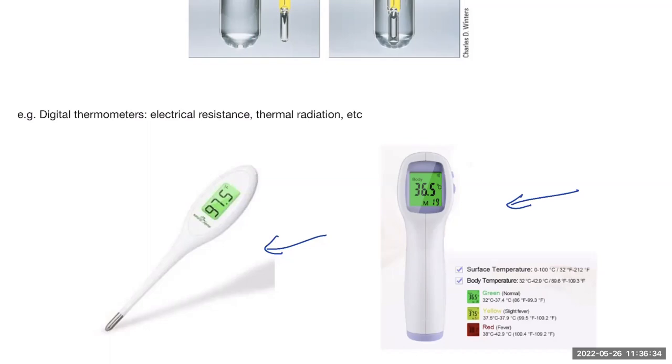Again, it's not a direct measurement of temperature. Okay, the one on the left, for example, how does it find this number of 97.5 Fahrenheit? Well, one possible mechanism is that there is an electrical current running inside the thermometer. The amount of current that runs through depends on the resistance of the circuit. And the resistance of a piece of metal is a function of its temperature.